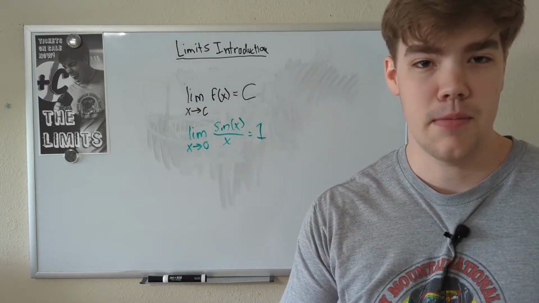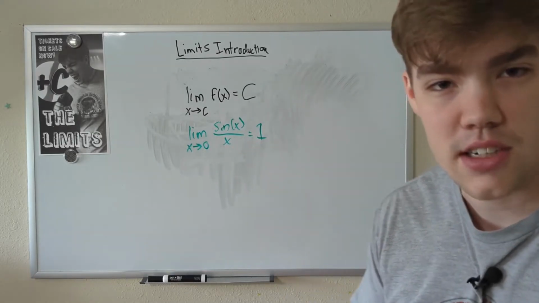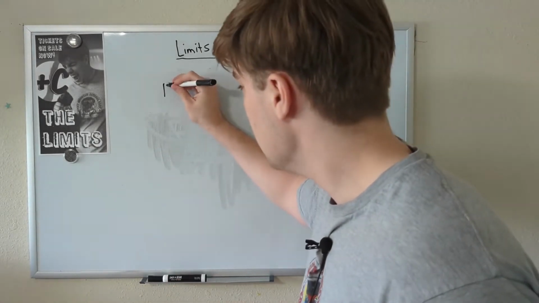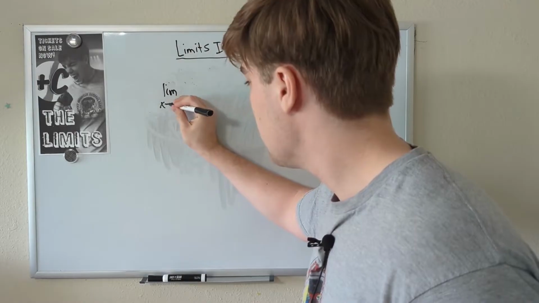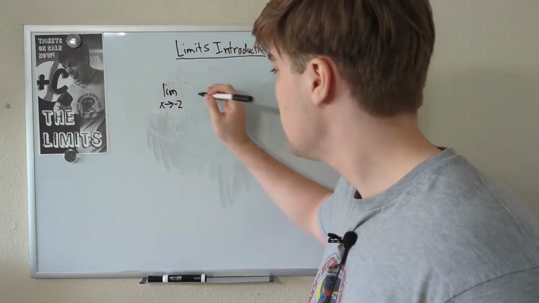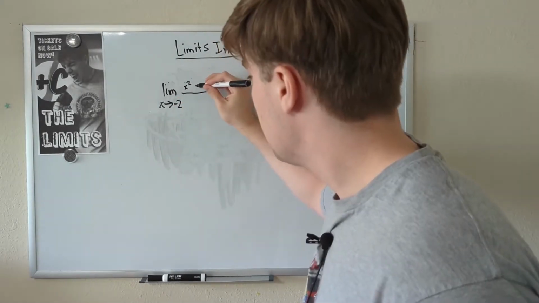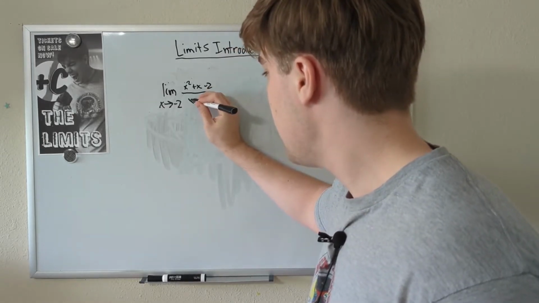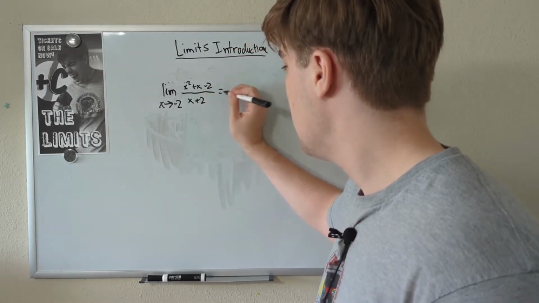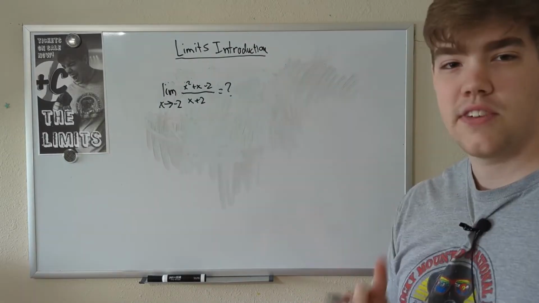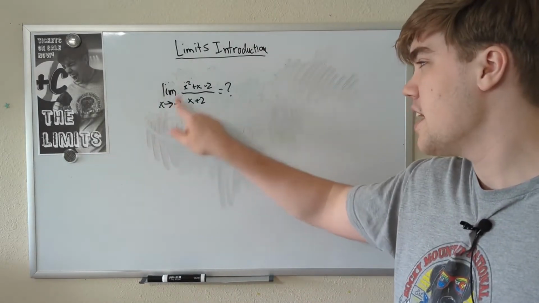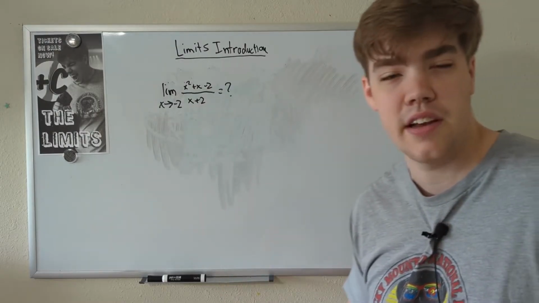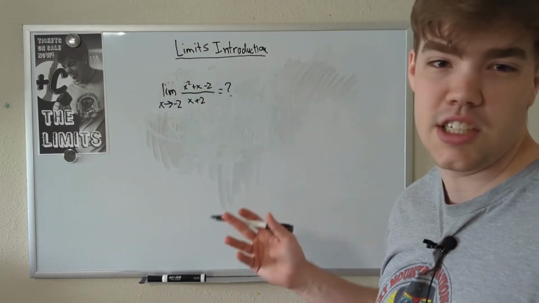Let's do another limit problem, but this time the graph is going to be very hard to visualize. Here's the limit we want to find. We want to find the limit as x approaches -2 of (x squared plus x minus 2) divided by (x plus 2). What is the limit? So the first thing you may notice is if we were to just plug in -2 for x, we get -2 plus 2, which is 0. Once again, still can't divide by 0. That hasn't changed in the last 3 minutes.